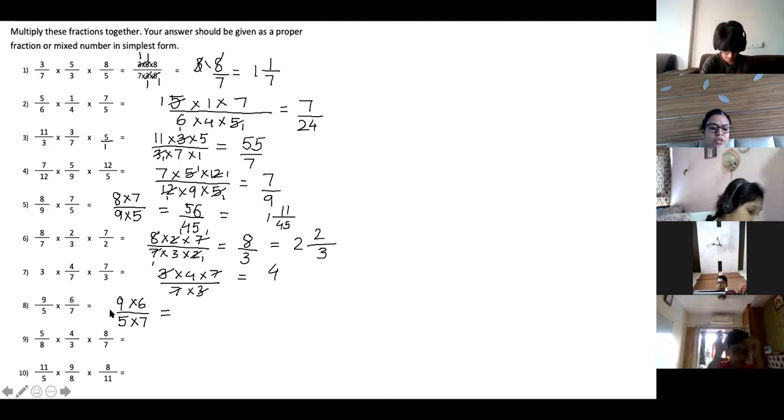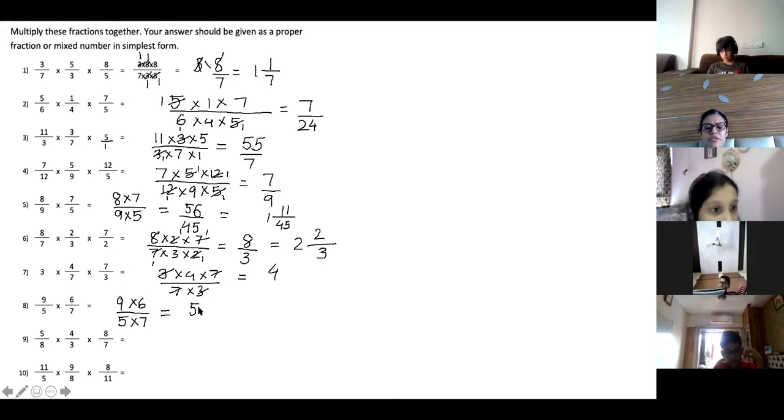Who will help me in doing this? Question number 8. I want answers from Hamdan and Omar. They have not given me an answer. Hamdan, tell me anything. Can you cancel this? Is anything common in top and bottom? Can you cancel? Lowest form? Is there anything? No. Ma'am, I did not understand the fifth one.